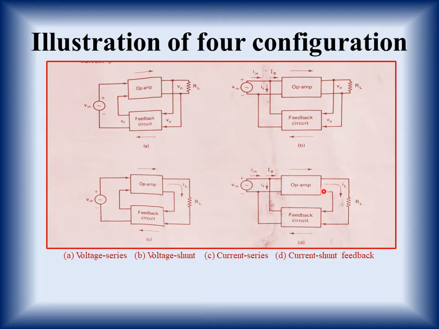If we are taking this as shown here, then this will be again current feedback, and if we are connecting it in a parallel way, then we are saying it is current shunt feedback. So these are the four illustrations of configuration. Now here we will mostly discuss voltage series and voltage shunt feedback because they are more important. First of all, in detail we'll discuss voltage series and then we'll discuss voltage shunt.